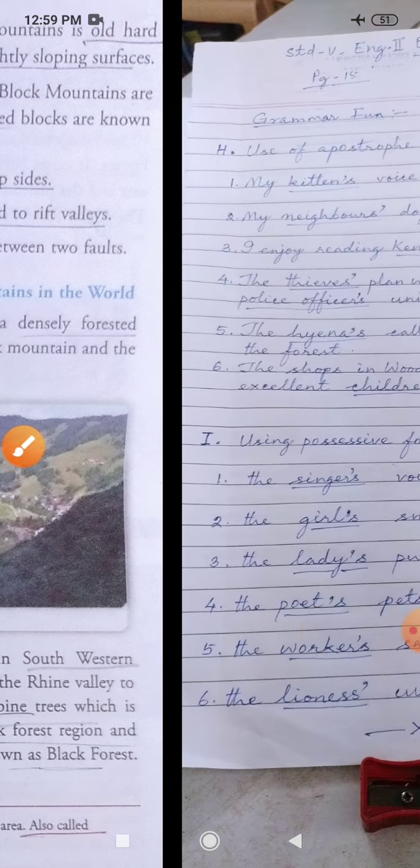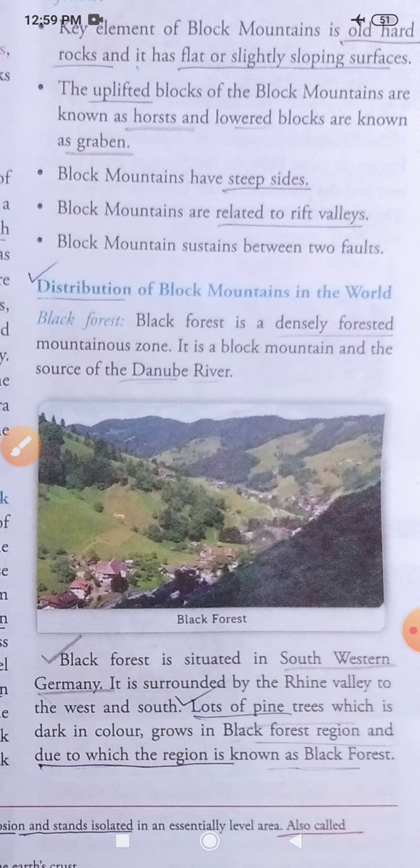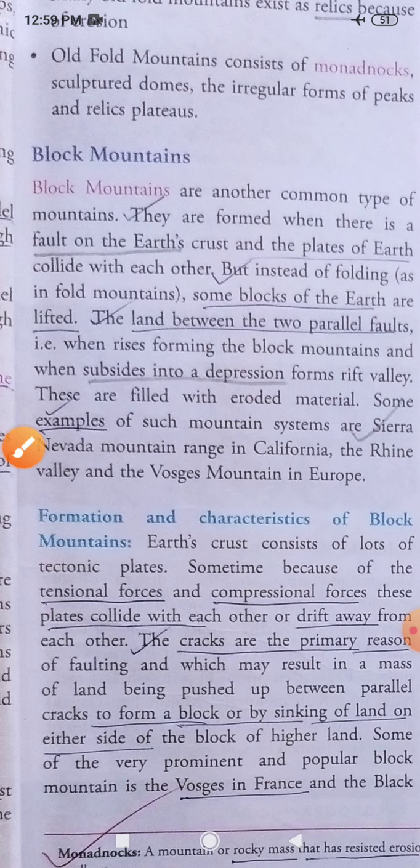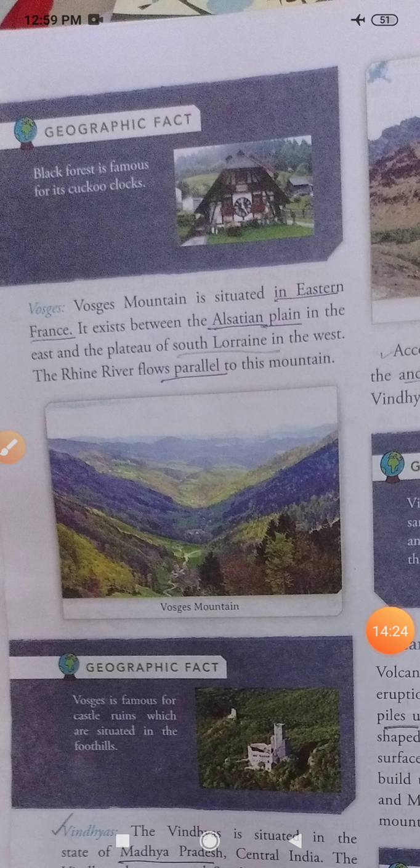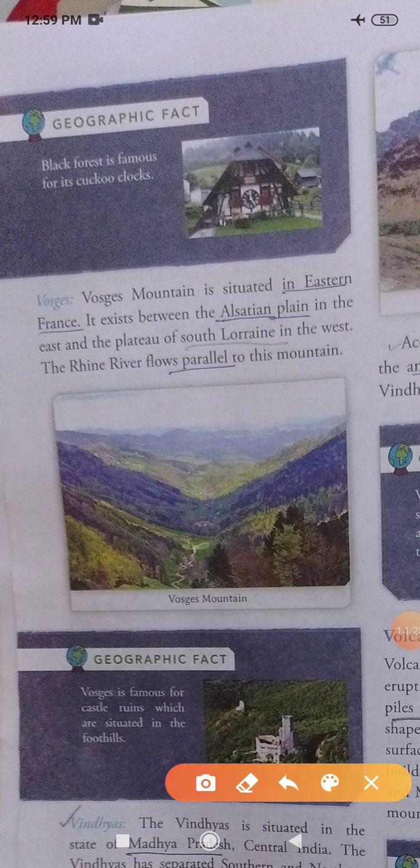Okay, now you can see the other example, the Vosges. This Vosges mountain is found in eastern France.